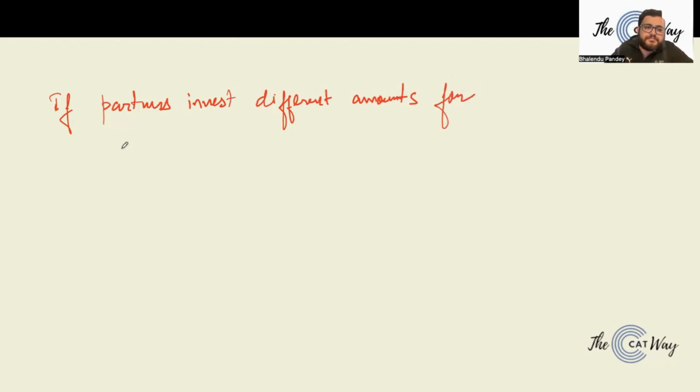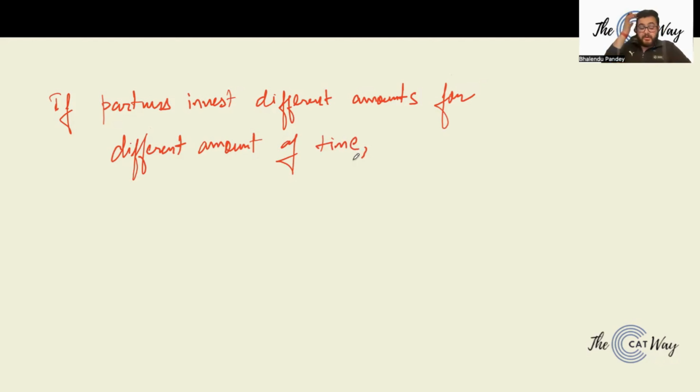Then there is one more case. Now this case tells you that if partners invest different amounts for different amounts of time.